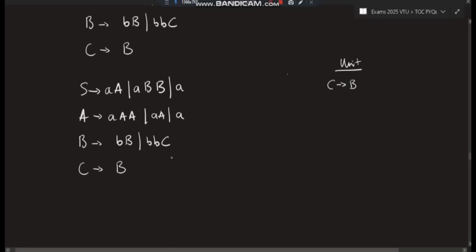How do we remove the unit production? Very simple. C to B is the unit production, right? So instead of B, I'll be writing this thing. Okay, I'll cut this B and I'll write this thing here. B B B B C. Okay, that's it. This is the removal of unit production. This is the final answer. Okay. Unit production removed. Got my point. Now there is no more unit production present here, so the unit productions are removed. Okay, BB, BB, C.